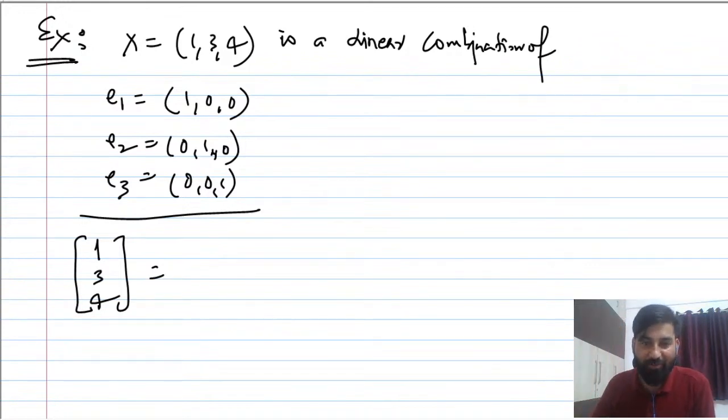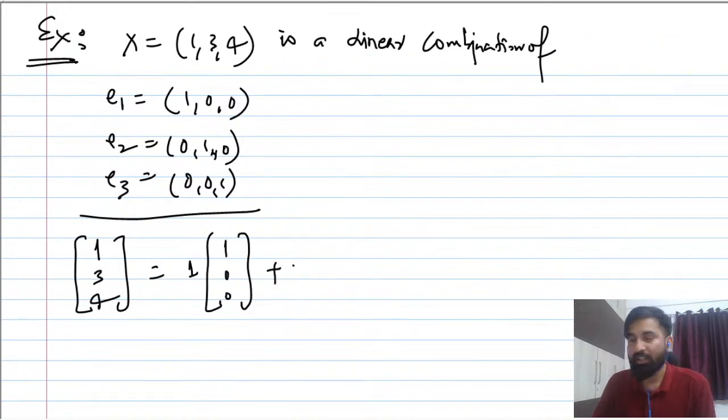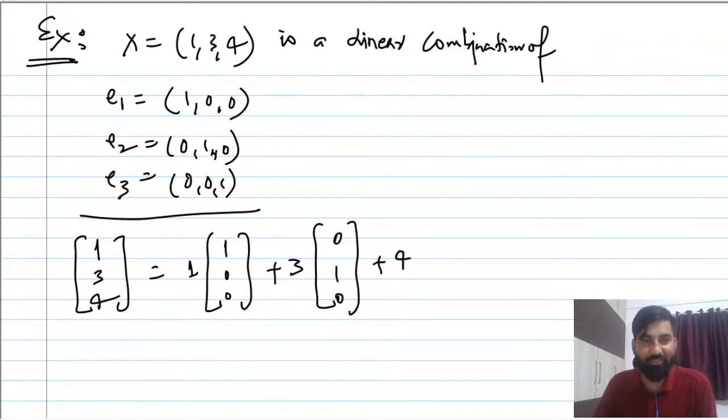I think everybody will be able to see here. Lambda 1 will be 1 only, obviously: 1 times (1, 0, 0) plus 3 times (0, 1, 0) plus 4 times (0, 0, 1).